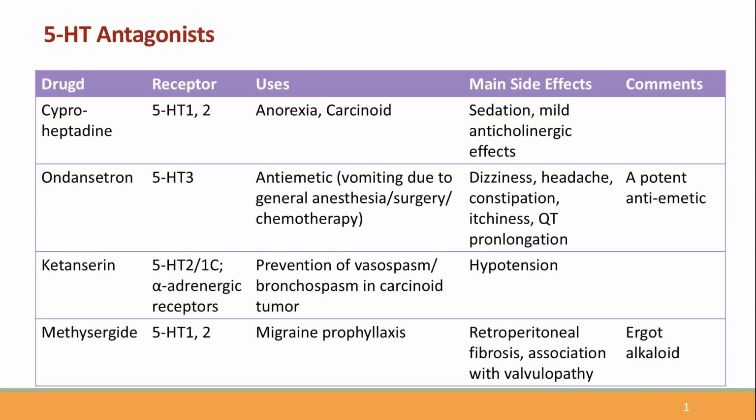This table summarizes serotonin antagonists. The key clinical takeaway is the use of ondansetron in severe vomiting secondary to general anesthesia, abdominal surgery, and cancer chemotherapy, which are highly relevant in everyday practice. Take your time to explore this table.